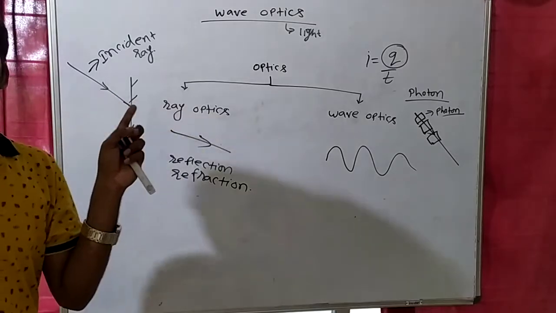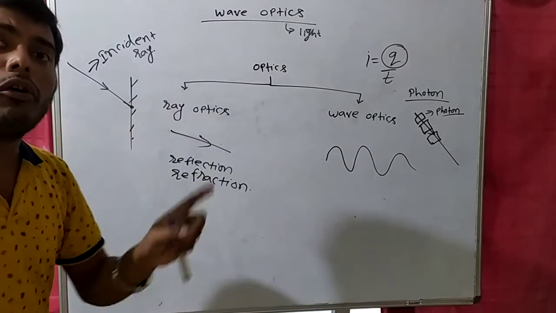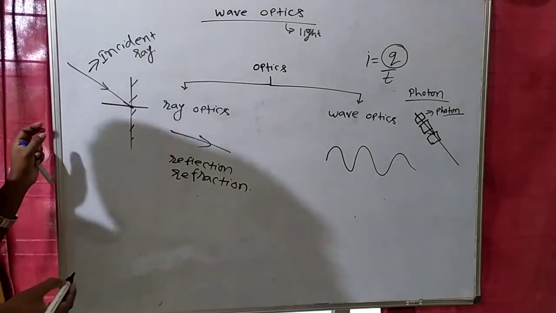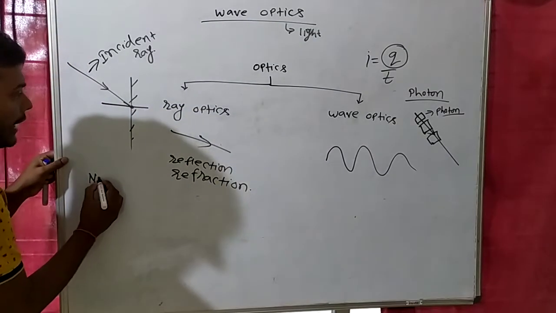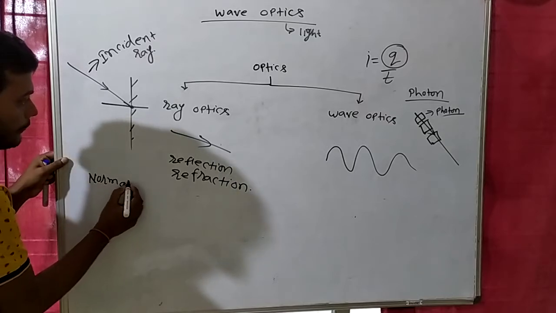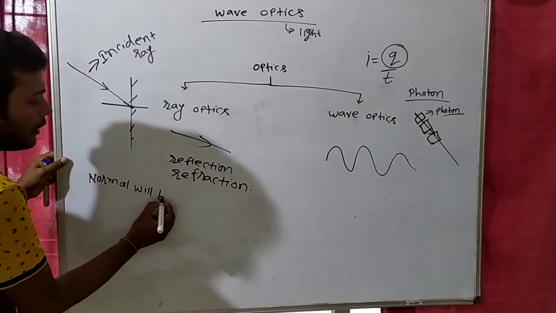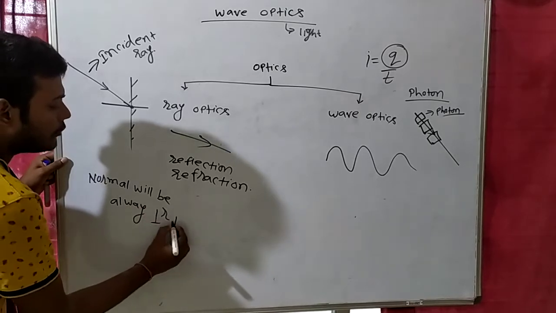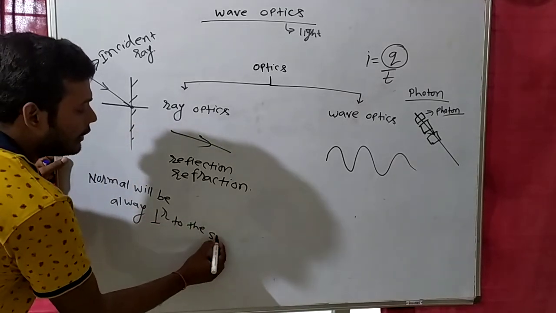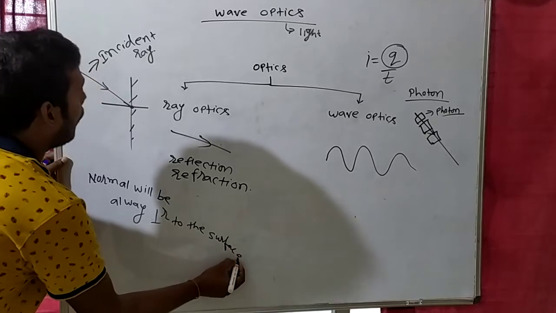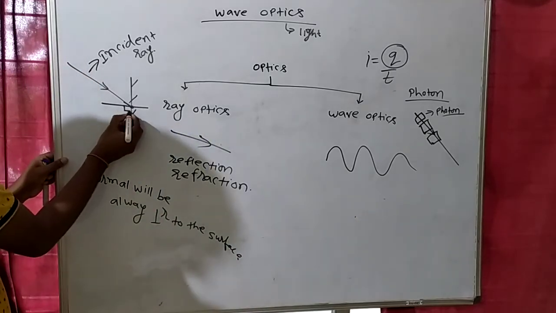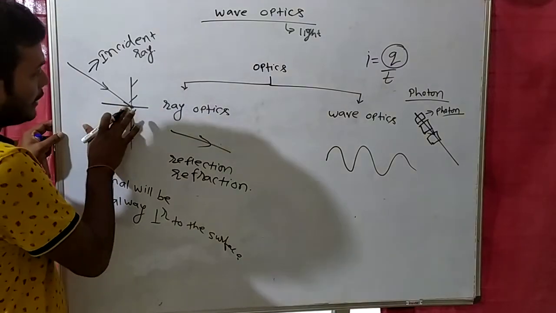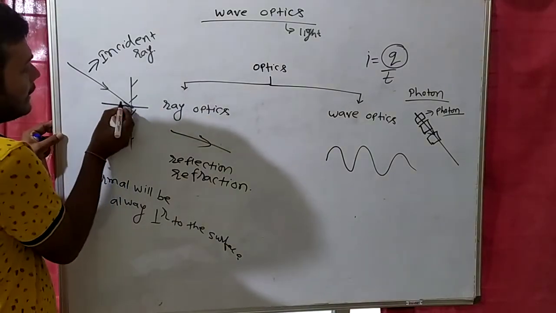And at the point of incidence we have to make the normal. We all know how to make the normal, right? Normal will always be at 90 degrees to the surface. If you don't know, you can write that normal will always be perpendicular to the surface. So how will we make the normal? See, this line is normal and this angle is 90 degrees from the mirror surface. Clear? This is the incident ray, this is the normal.